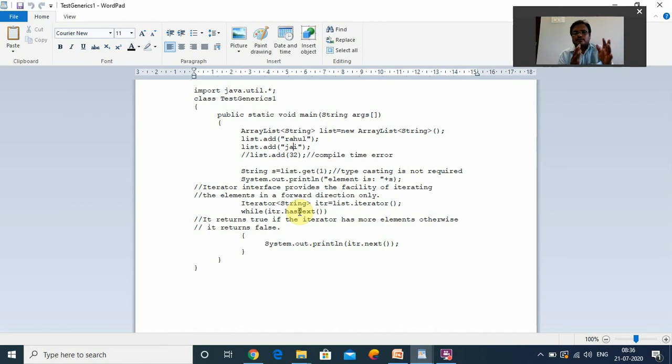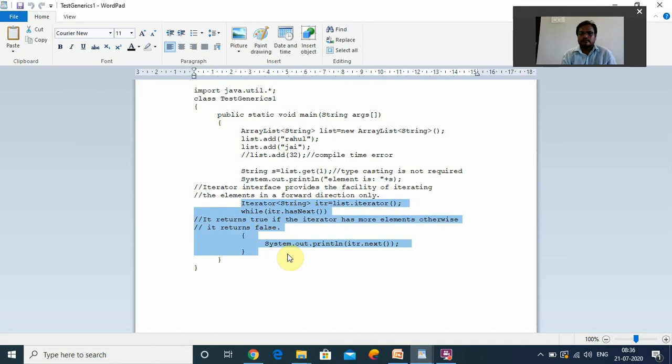This is a very, very important example, all of you try to understand. No need to memorize this particular program. Based on the generic concept, we are creating the program. But you must know the importance of the Iterator interface and how to extract the elements from a collection class object through the Iterator interface. You should know that particular concept.